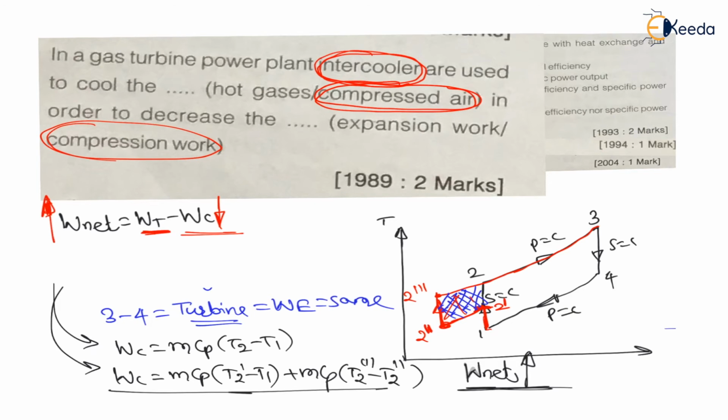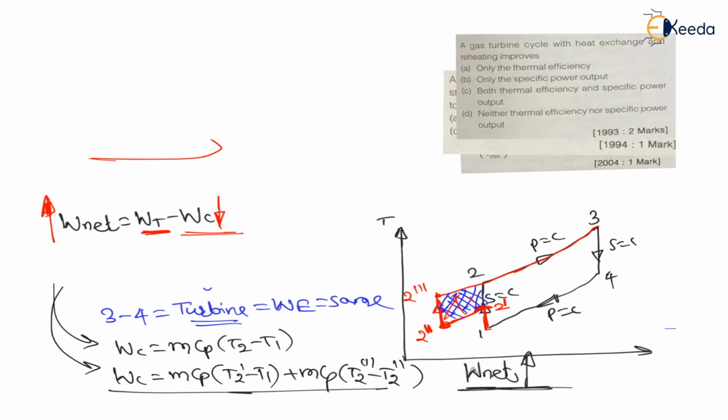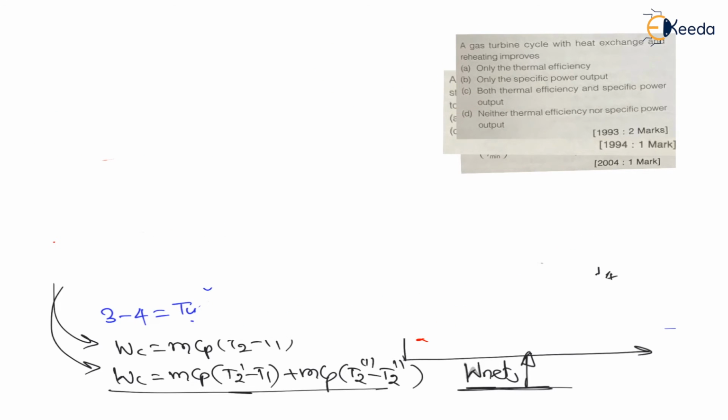Now let us jump to the third question. Here I am erasing the previous question so that we will get the third question. Right. Now let us solve the third question. The third question is from GATE 1993.